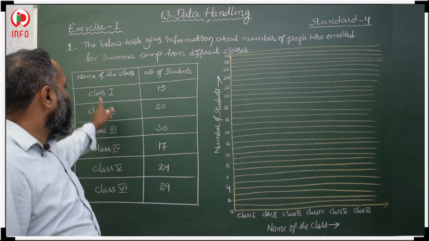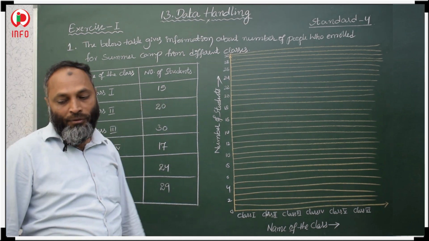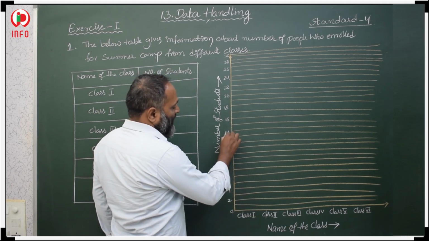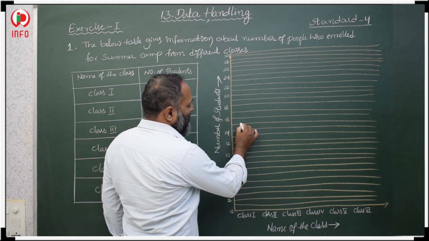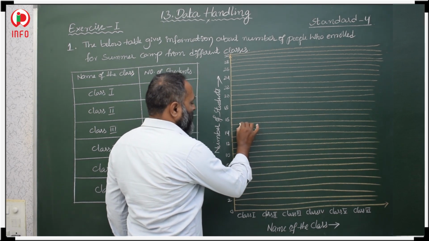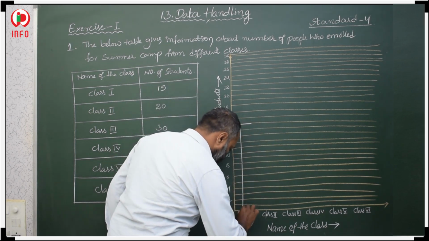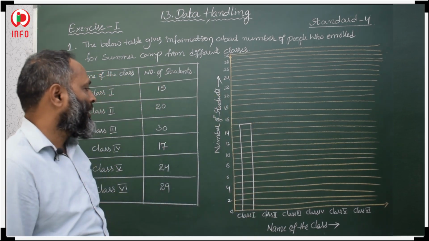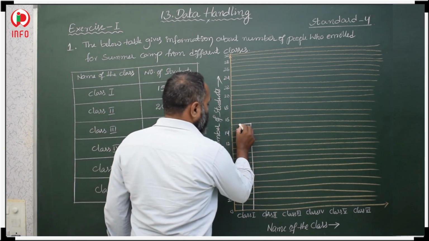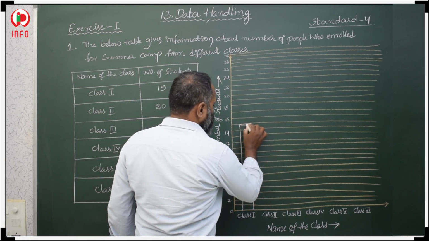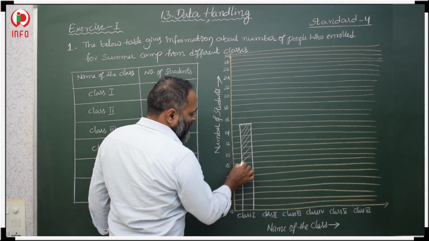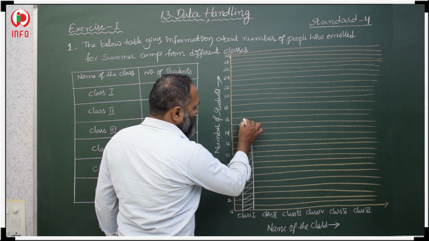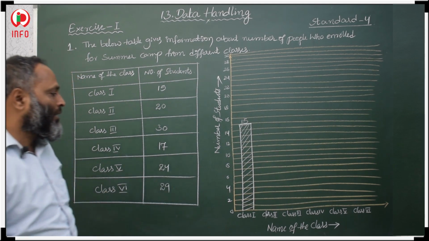Now, in class 1, how many students enrolled? 15 students enrolled. So where is the 15? Here 14 and here 16, in between 14 and 16 we have 15. From here we should take a bar on class 1. This is class 1. 15 students enrolled from class 1. So this is the bar graph representation. Here mark 15 on a bar.